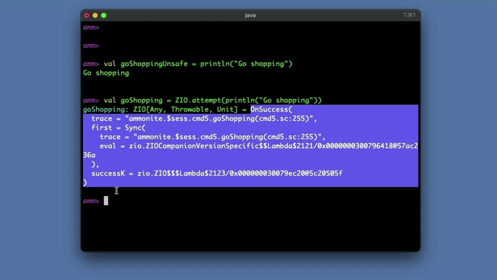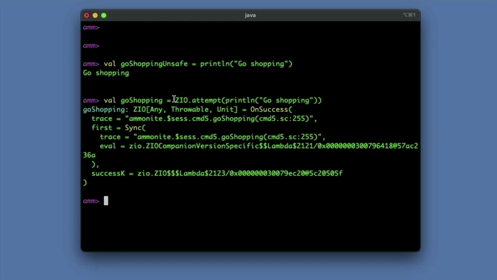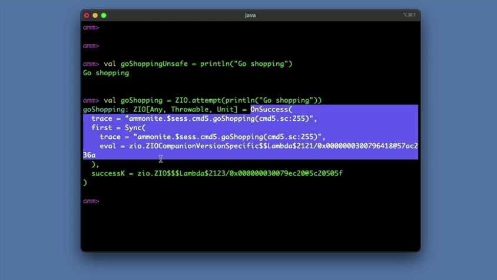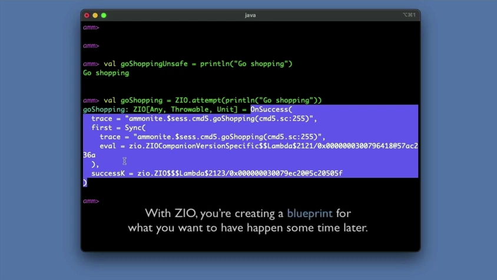Down here there's no go shopping output at all. What happens when you create a ZIO effect like this with attempt is that you're literally creating a blueprint, creating a data structure. That data structure is created right now. Nothing happens right now other than the creation of this data structure. This println code is not run right now. It's waiting to be run later.